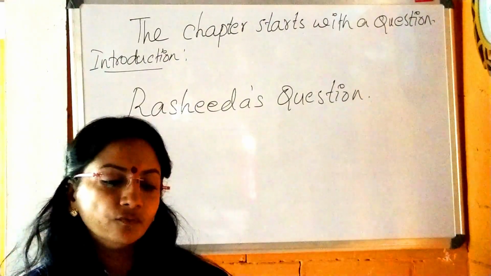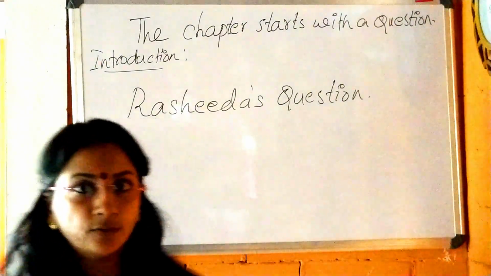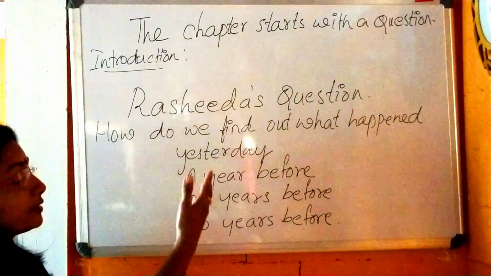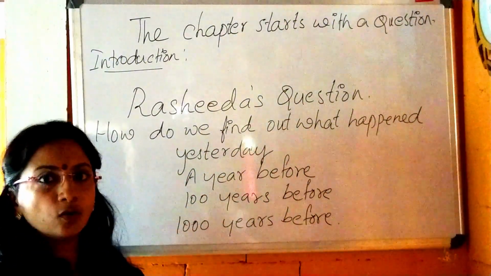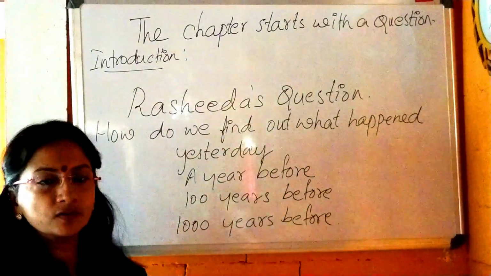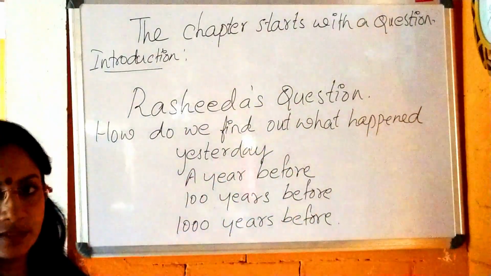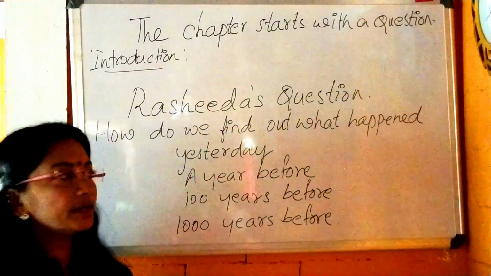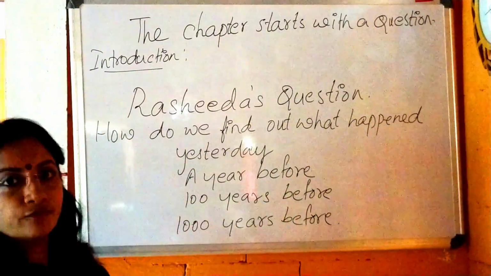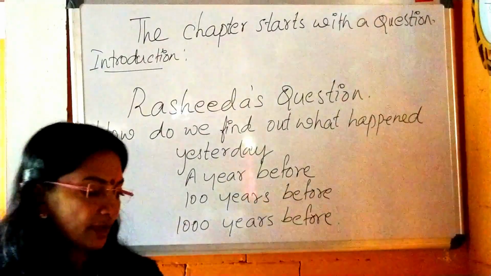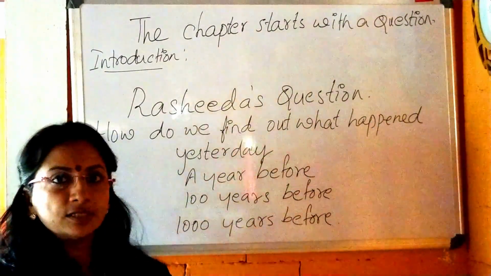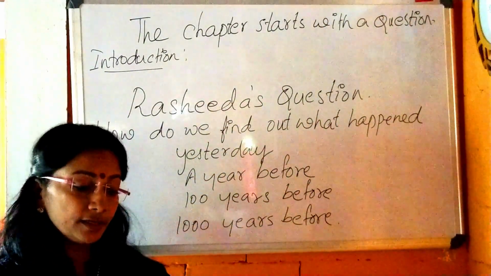Could anyone know what had happened so many years ago? Here, while reading this newspaper, one of the headlines struck Rashida. While we are also reading the newspaper, some headlines will strike us too. Rashida wondered, 100 years before. So the chapter starts with a question, and this Rashida wondered about 100 years ago.